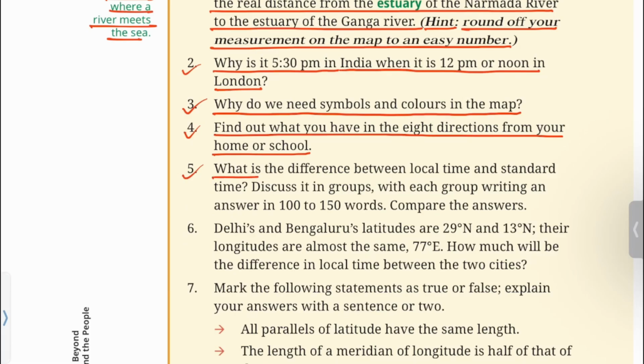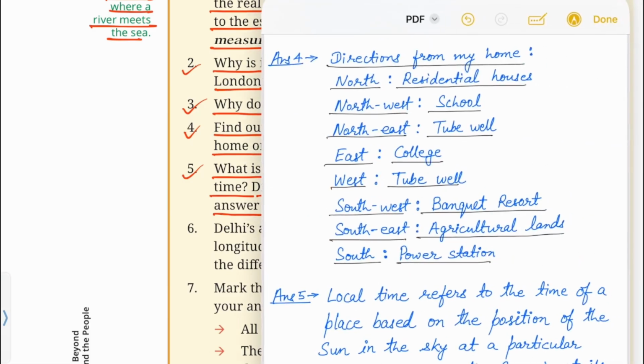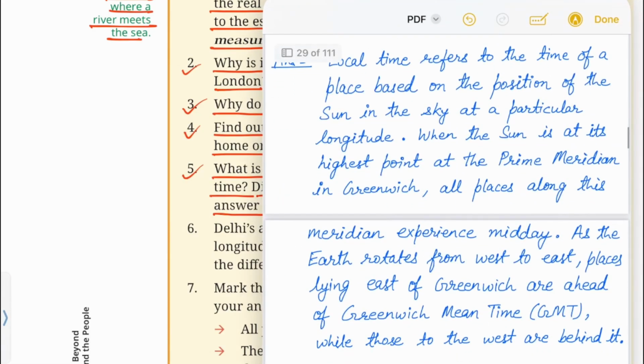5. What is the difference between local time and standard time? Discuss it in groups, with each group writing an answer in 100 to 150 words. Compare the answers. You can write answers like this.